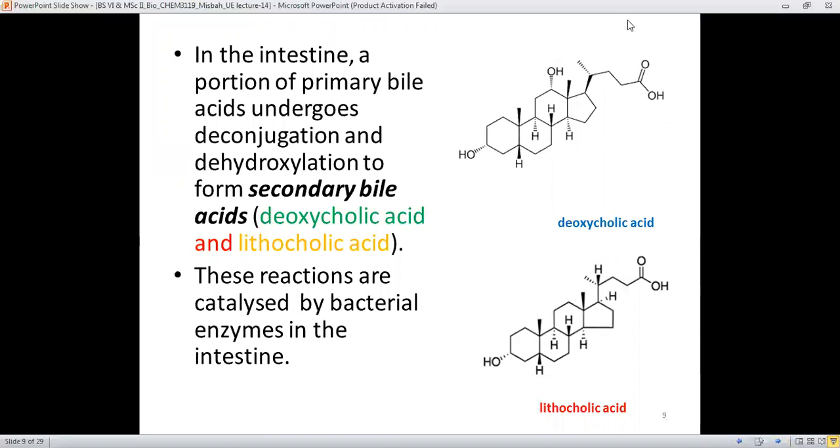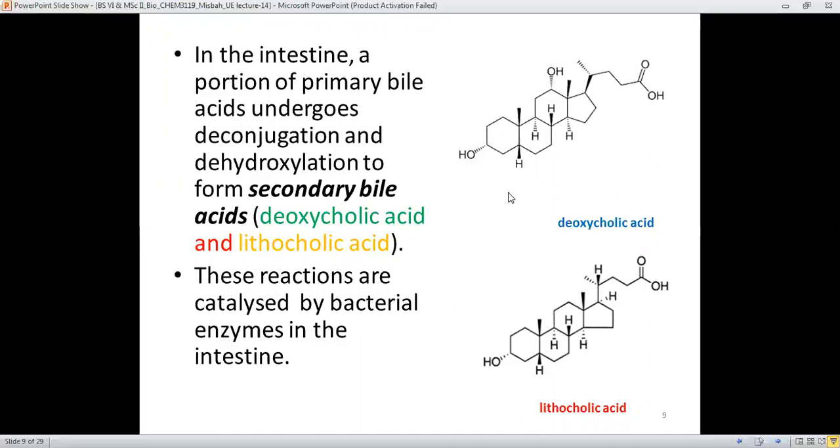And in the intestine, a portion of primary bile acid undergoes deconjugation and dehydroxylation to form secondary bile acids like deoxycholic acid and lithocholic acid.